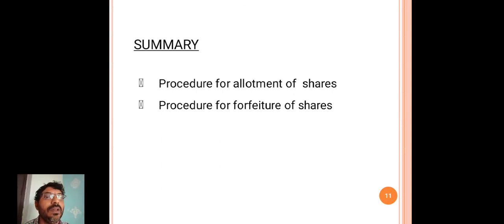Once again, I would like to give a brief summary. In allotment, an invitation, that is a prospectus, is sent to the public. It contains the total information about the company.